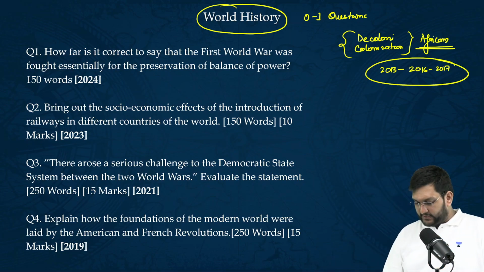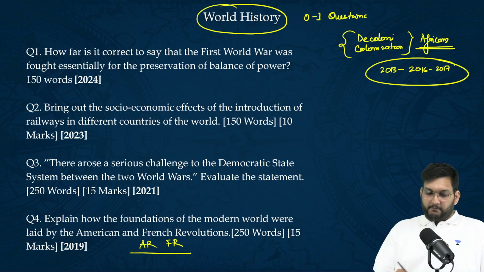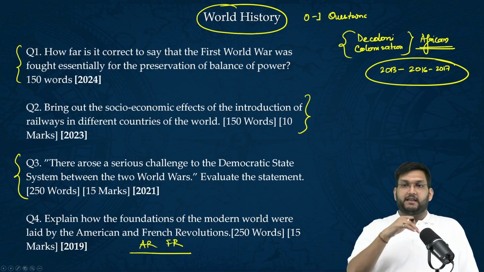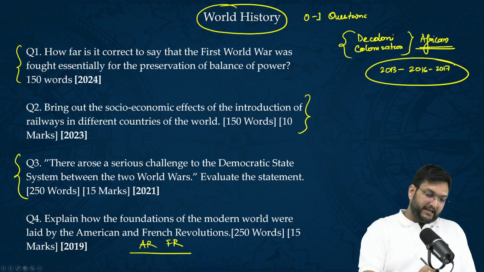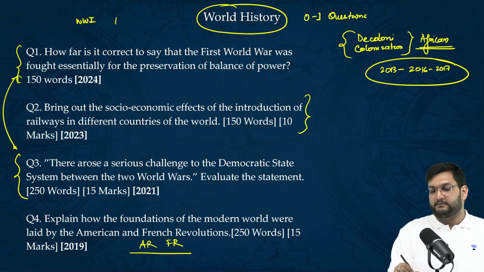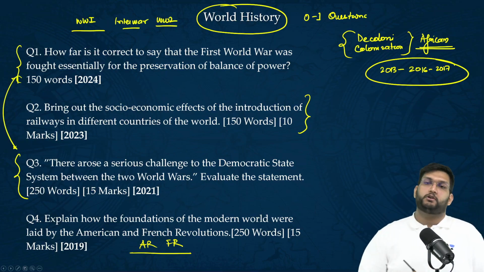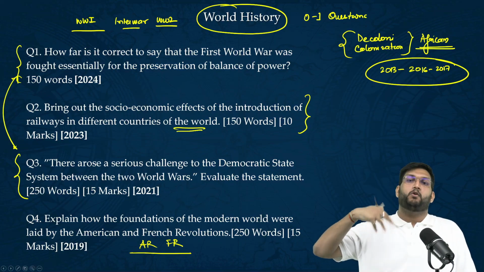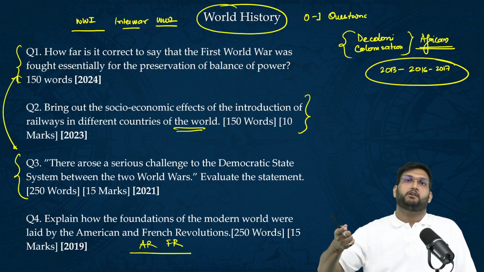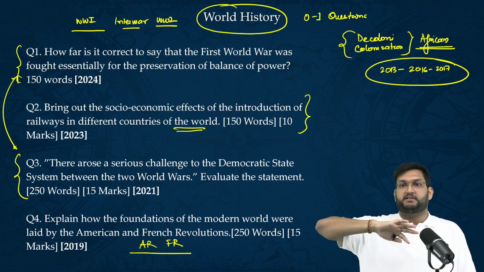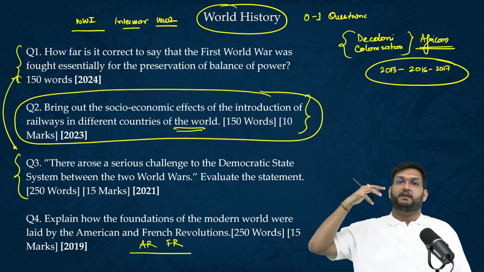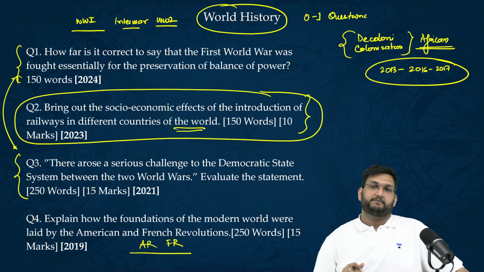First, they went for American Revolution. But if you look at these questions, and along with this, these two are indicative of the fact that World War One, interwar period, and World War Two are now becoming more and more important. This is a question on railways. If you really want to refer to something like this, I've written an article on this, how Indian, Chinese, and other British railways are compared. But this is a question where you have to bring in a little bit of current affairs.